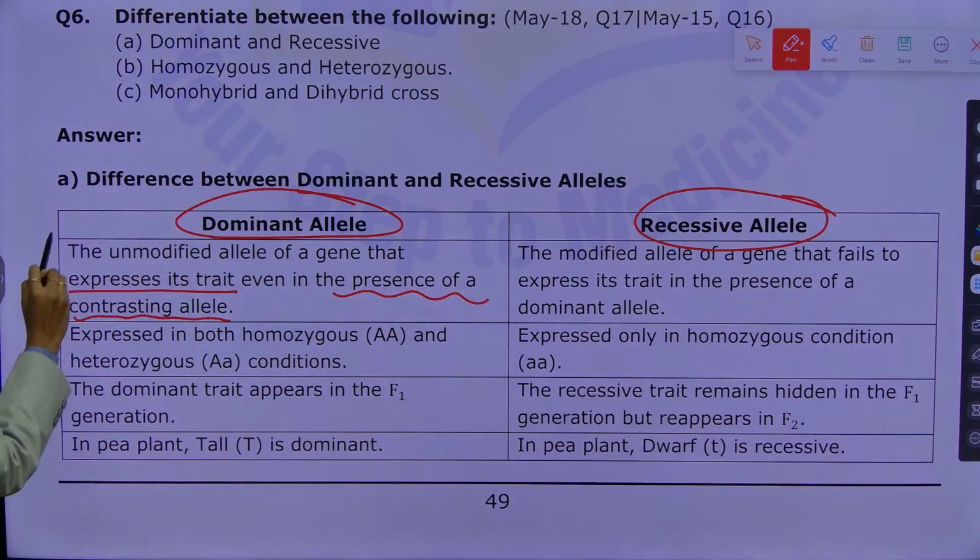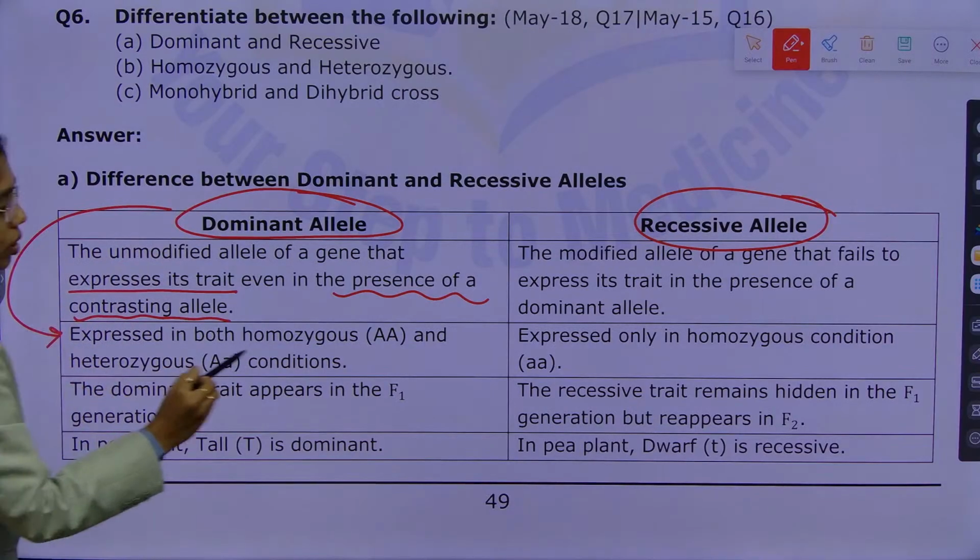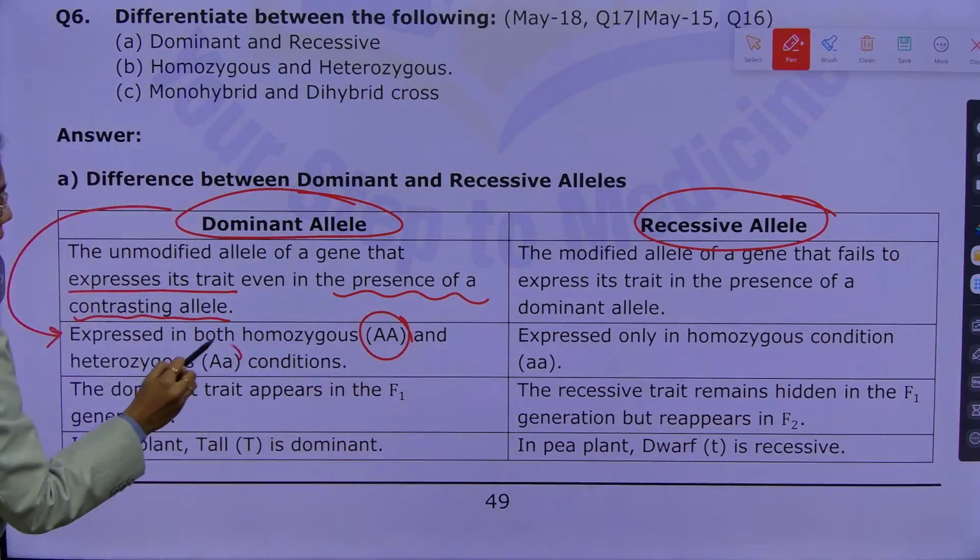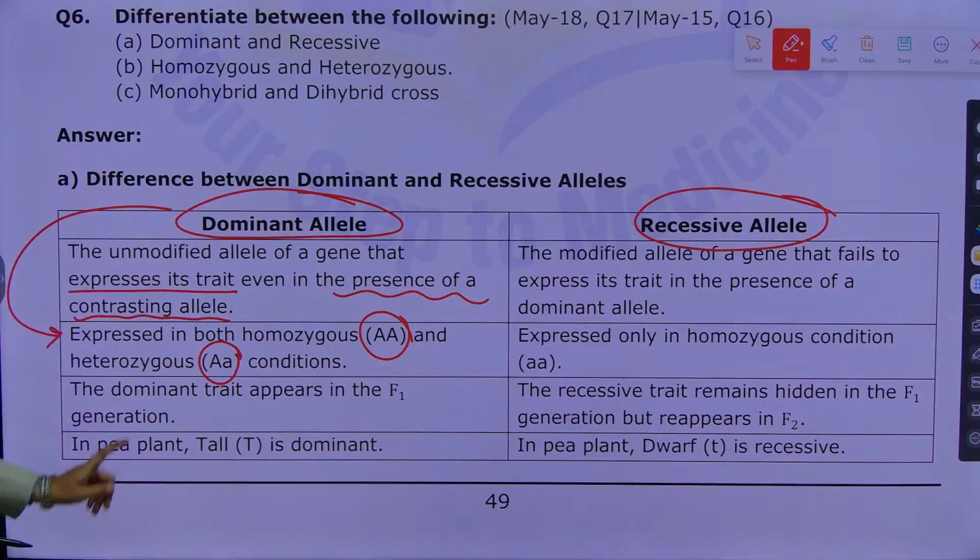This is expressed both in the homozygous condition and in the heterozygous condition. The dominant trait appears in the F1 generation. In pea plant, if you see, tall is dominant.